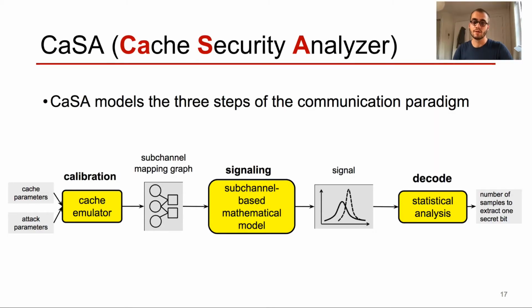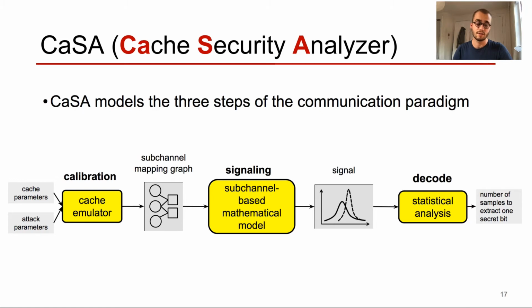Thank you, Thomas. So CaSA is organized in 3 modules. Each of them models one of the 3 steps of the communication paradigm. I will now give a high-level description of the modules, but more details can be found in the paper. So first, the calibration module. Our module will simply emulate the calibration step using a cache emulator and running the calibration algorithm. It takes the cache parameters and the attack parameters as an input and outputs a subchannel mapping graph, which is a comprehensive representation of all the conflict relationships between the receiver and transmitter addresses.